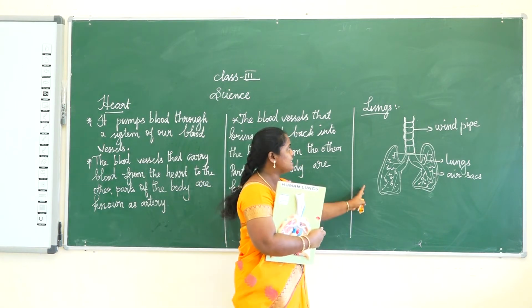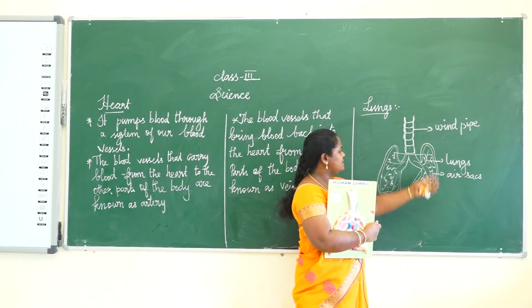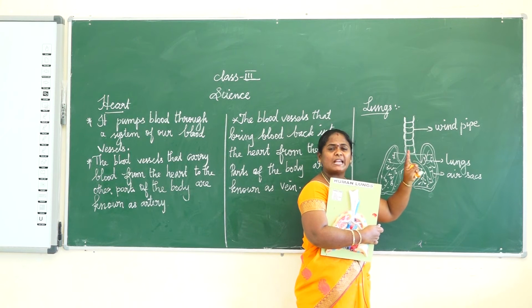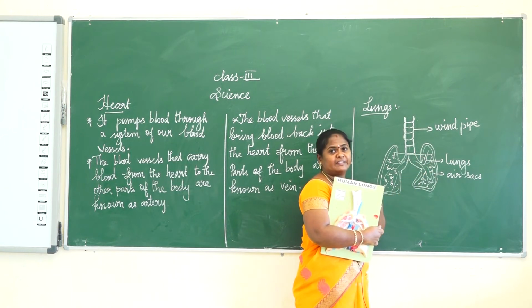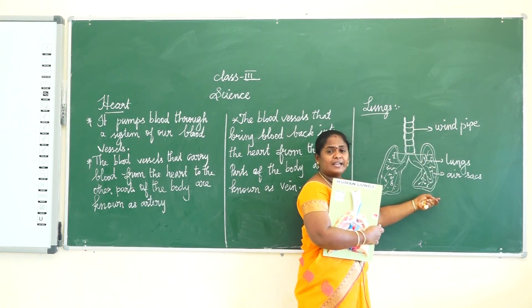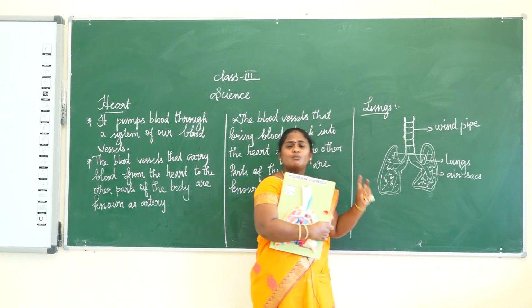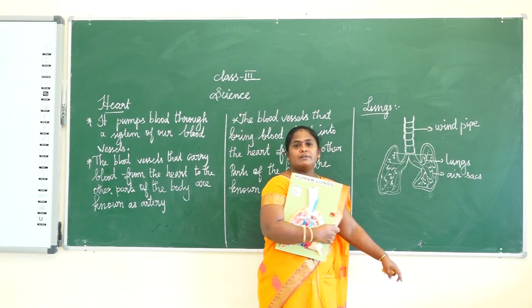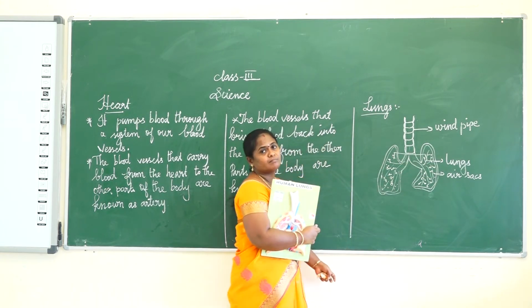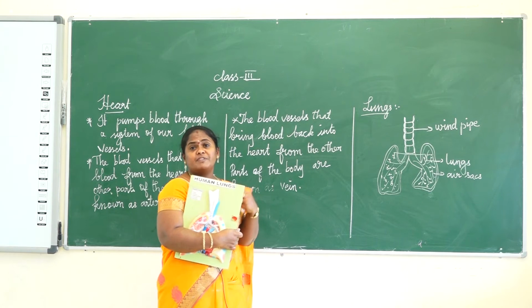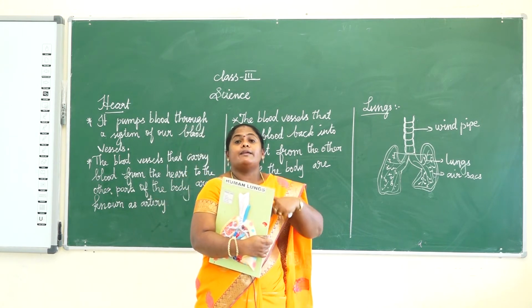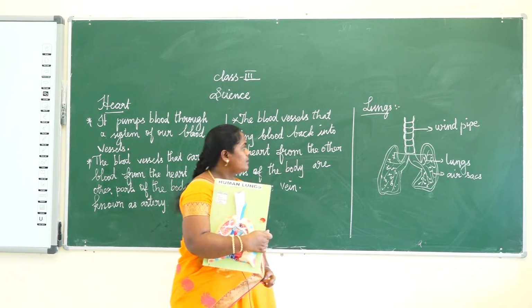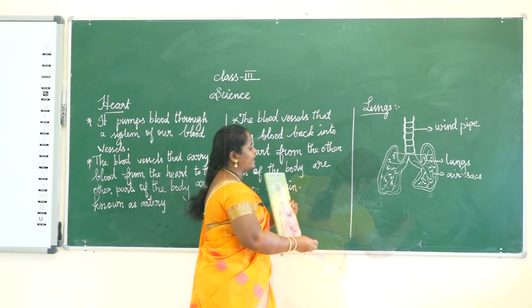This is the structure of our lungs. Lungs are two sacs placed inside our chest cavity. The left lung is slightly smaller than the right lung, and the lungs help us breathe. They filter oxygen when we breathe in and expel carbon dioxide when we breathe out. And the next one is our stomach.